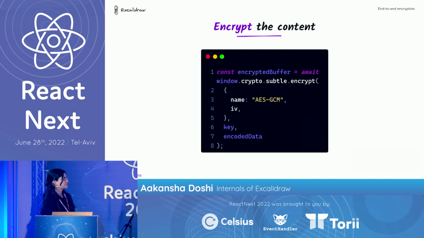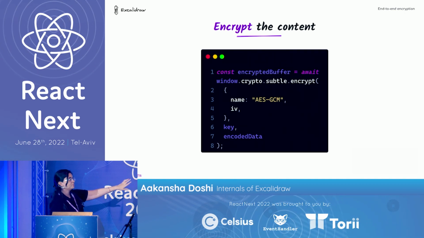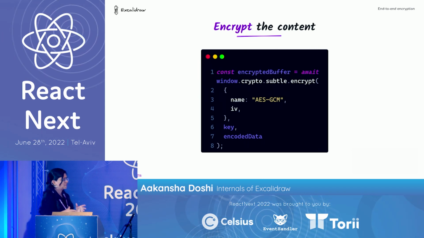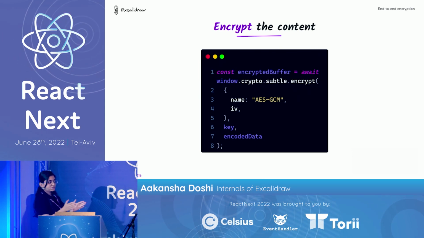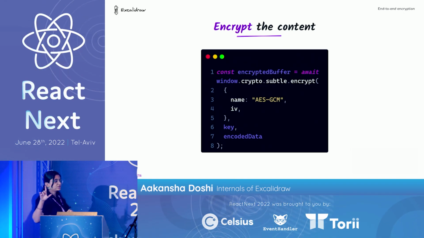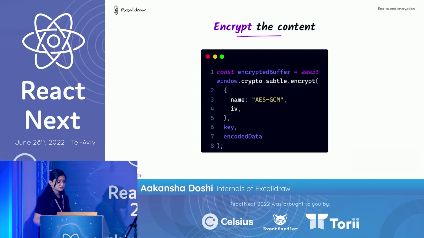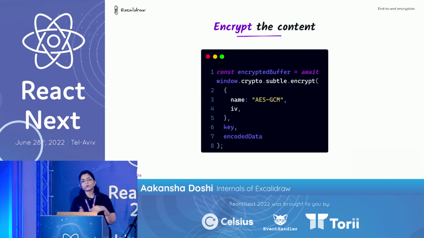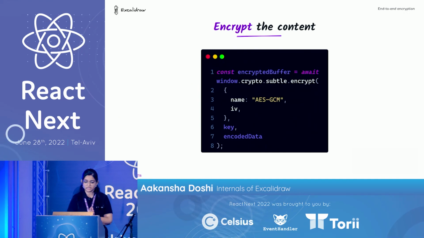We just run the API and we get that encrypted buffer. So we have now encrypted the data successfully. And now, as you remember, there is still one thing which we haven't discussed yet. The IV, we need to share it with the receiver. So how are we going to do that? We still haven't discussed that part yet.